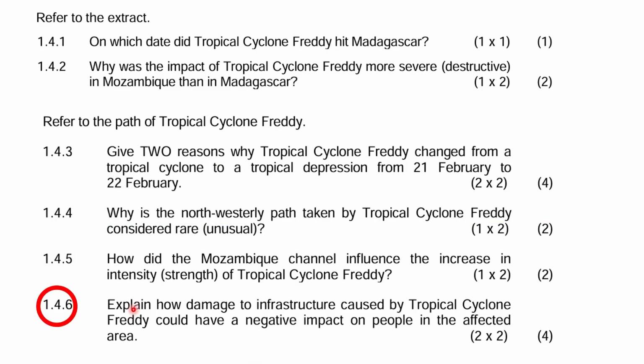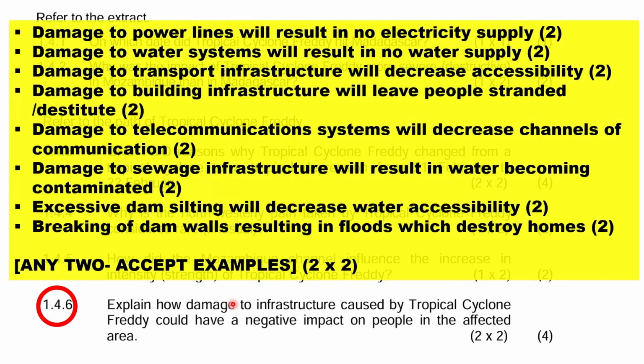The final question asks how damage to infrastructure caused by tropical cyclone Freddy could have a negative impact on people in the affected area. This question tests human impacts. You must always mention the damage and explain how it affects people. For example,